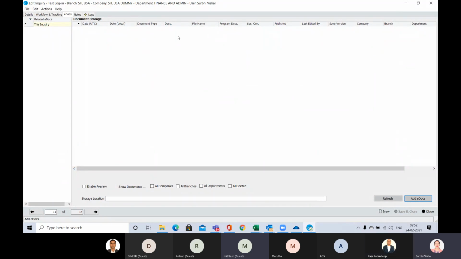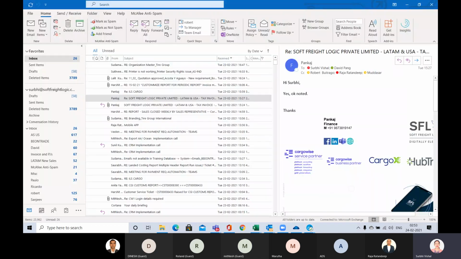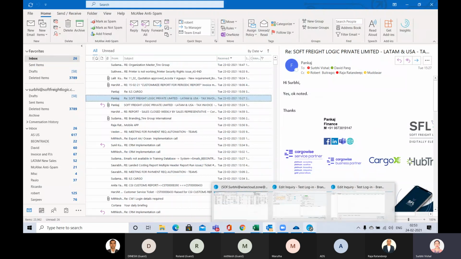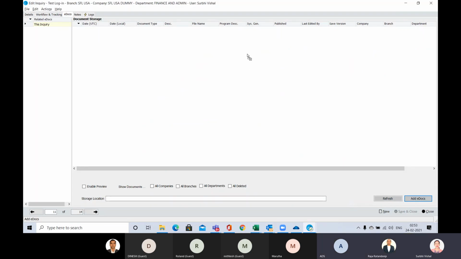No, it's very easy, it's my per hour work to attach the mails to the eDocs. But as of now, I think the mail is of a bigger MB size, that's why it's not getting attached. What's the size that you can attach?